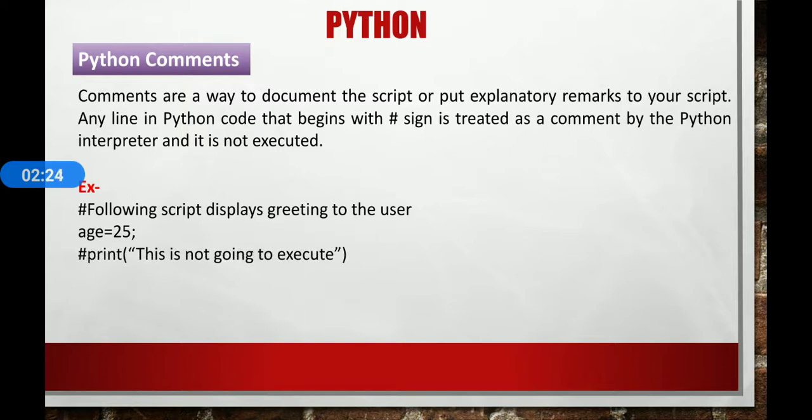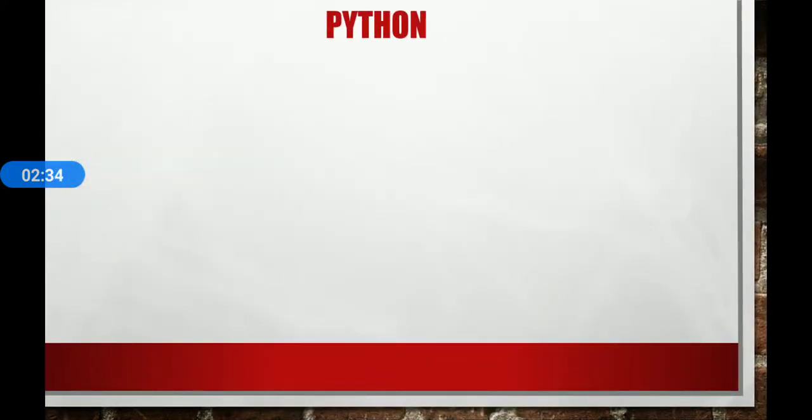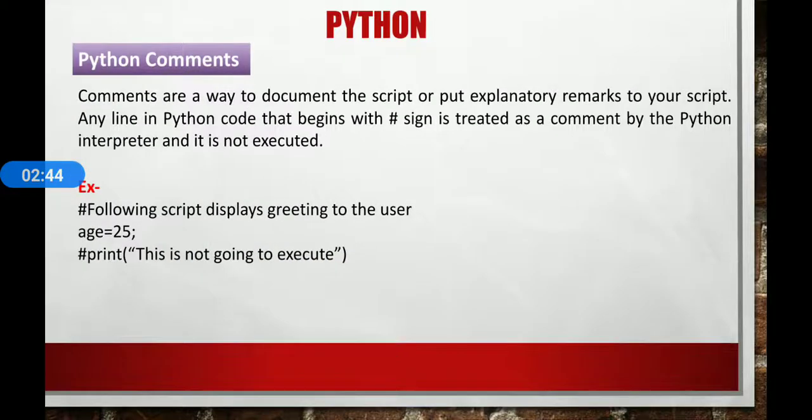Again, here this line starts with the hash symbol, but this line is also ignored by the interpreter. Here the first line is a comment and informs what the script is doing. Notice the last line, since it is also prefixed with the hash sign, it will not be executed.